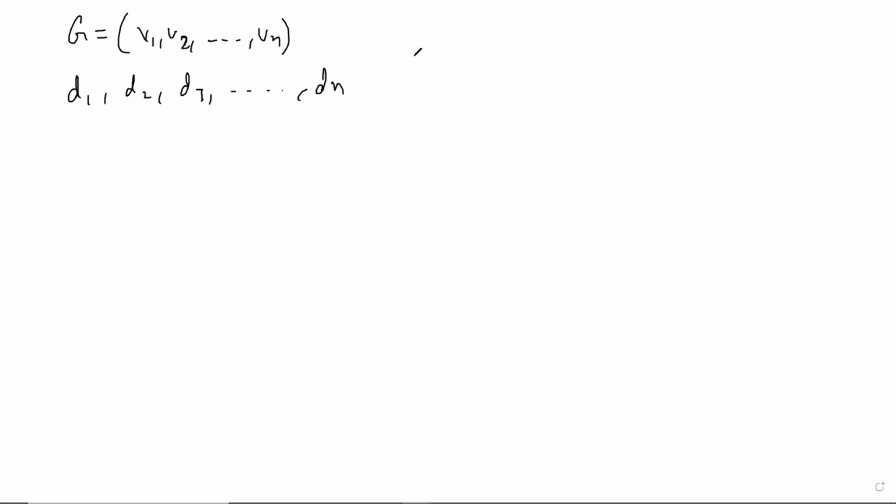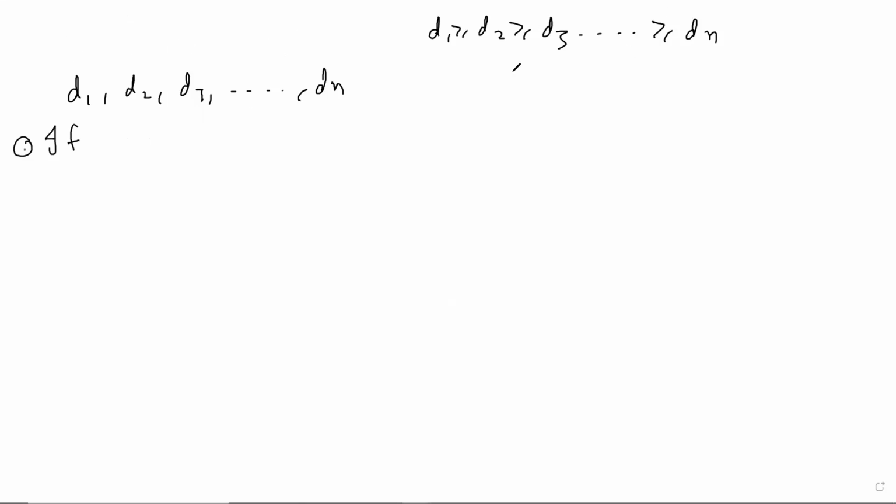And of course, we are making an assumption here that D1 is bigger than or equal to D2, bigger than or equal to D3, and so on, bigger than or equal to Dn. So this is what is true. Now we want to show that, or maybe I should just start with the degree sequence. Yeah, I'm sorry. Just give me 1 second. I'll just change the place.